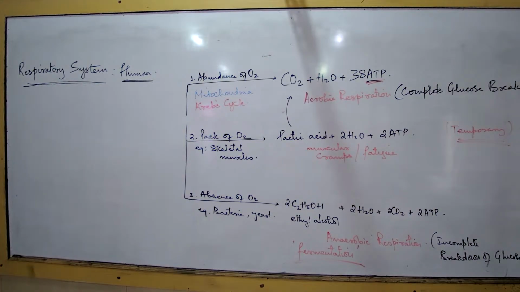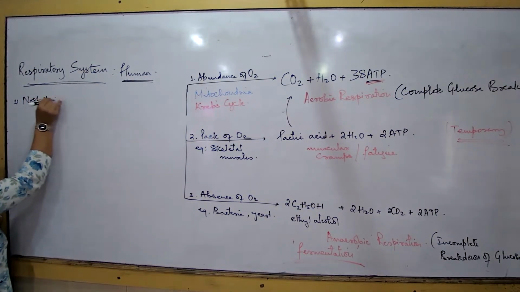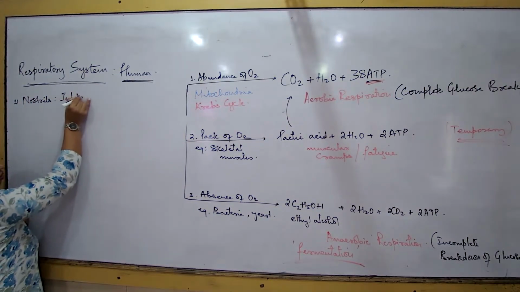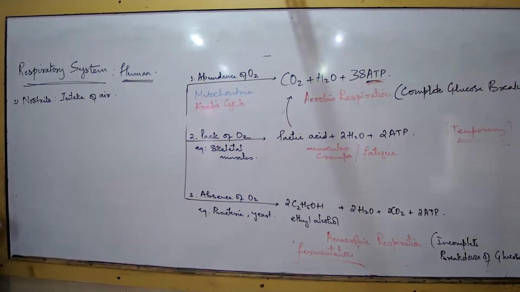We'll just complete 2 parts and then I think it's time for your break. Let us talk about the parts of the respiratory system and their functions. So what are the parts in a sequence? Number 1 is the nostrils. What is the function of the nostrils? Intake of air. Or we talk about breathing. What is the job of the nostrils? Intake of the air.